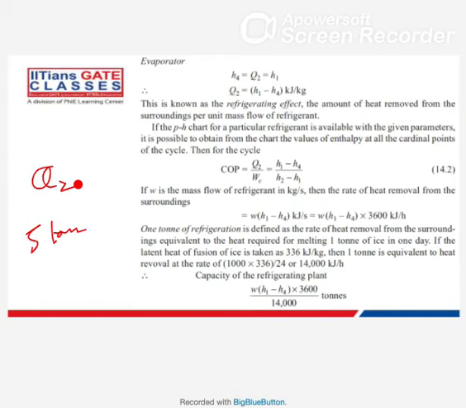Refrigeration effect has kilojoule per kg. Heat removal rate has kilojoule per second, and obviously tons of refrigeration has its own unit.